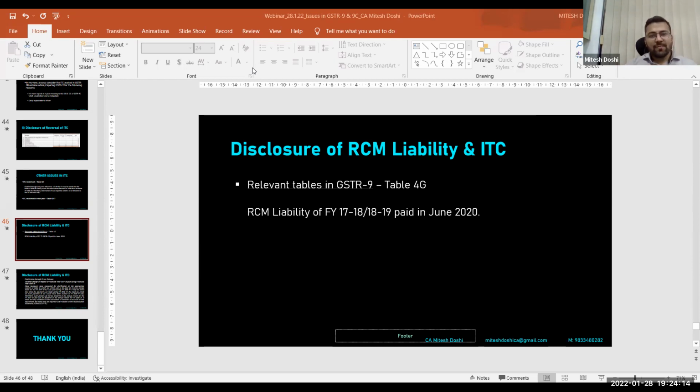And if the department says that it was always there, that we have notified it, that the power was always there, then why was there a need of inserting a new clause in section 16, subsection 2? Even though I agree that the clause again doesn't specify, it says 2A, ultimately it has to be populated in 2A, and the rule clarifies that it has to be auto-populated in 2B. The section doesn't say anything about 2B, to the best I remember. So if there was already power and you have been following properly as per Rule 36, and if you are disallowing me as per that, then why was there a need or a requirement to get this thing?